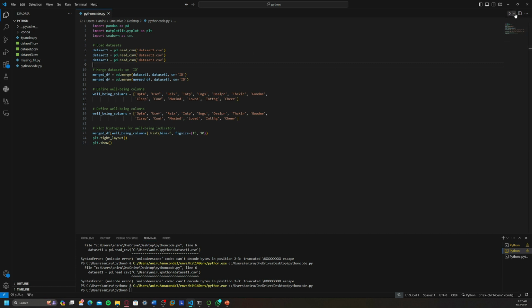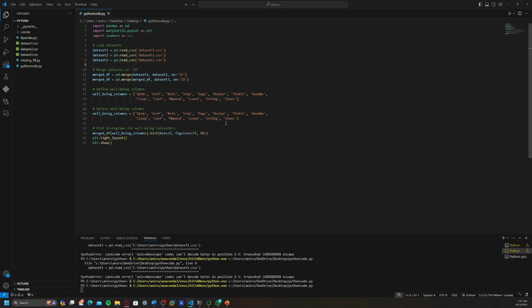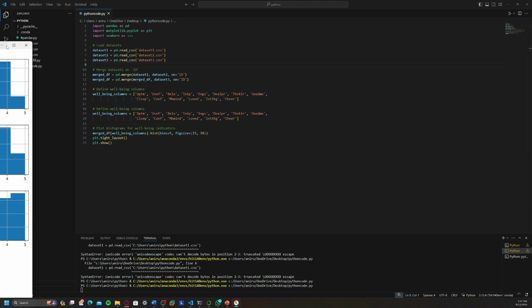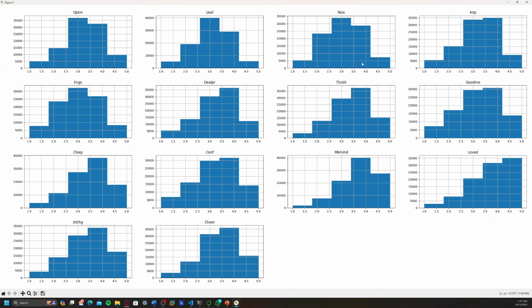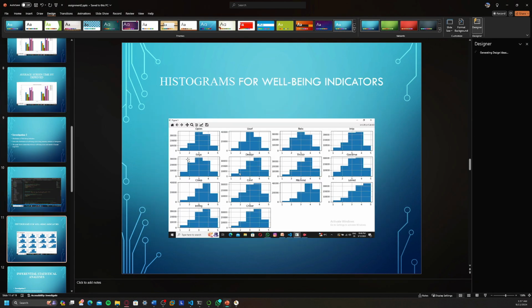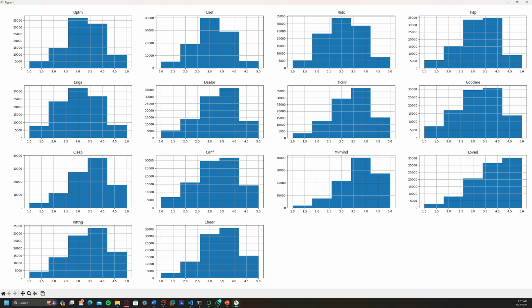To run the code, we get this graph that I have uploaded in the presentation. The x-axis of each histogram represents the range of scores people give for that well-being indicator, typically ranging from 1 to 5, and the y-axis represents the number of people who gave each score. These histograms allow us to see how people are distributed across different well-being levels.